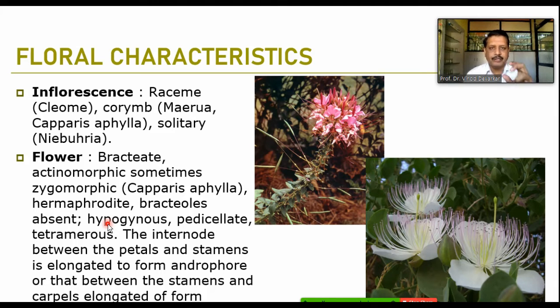This type of combination is typically found in the family Capparidaceae, particularly in Gynandropsis pentaphylla, where you can find the gynophore and androphore attached together, forming a gynandrophore.